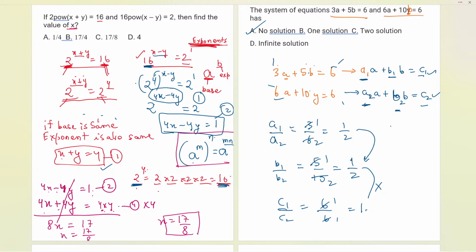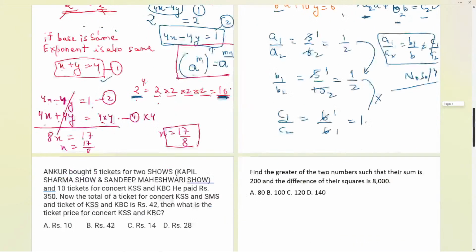I hope you all got that. So let us write here also A1 upon A2 is equal to B1 upon B2 is not equal to C1 upon C2. That is a no solution. Now let us proceed further. In the chat we have got one correct answer. That is great. Next question over here.